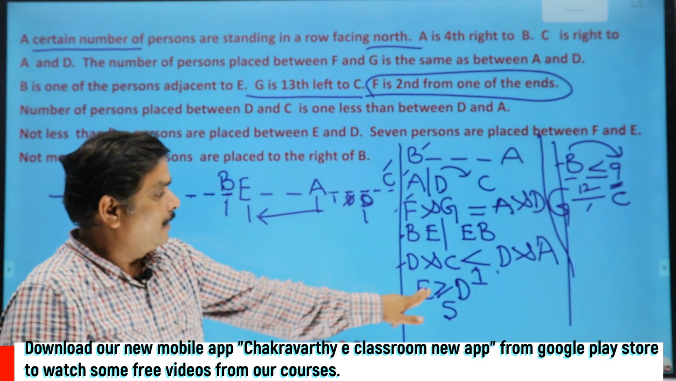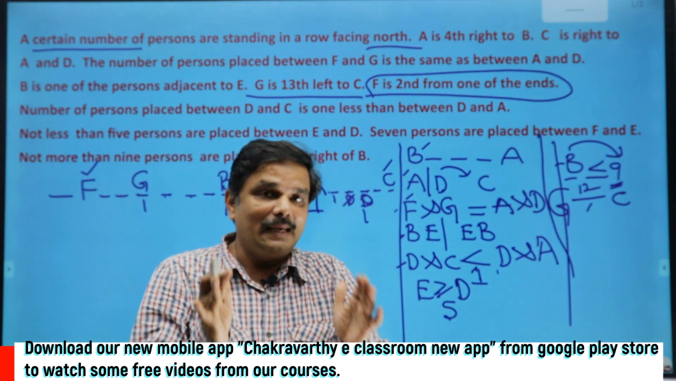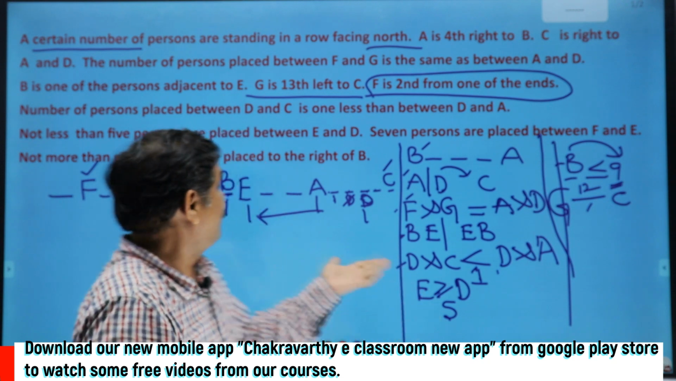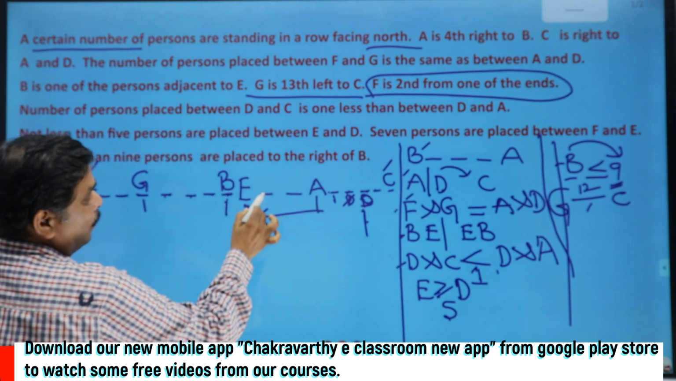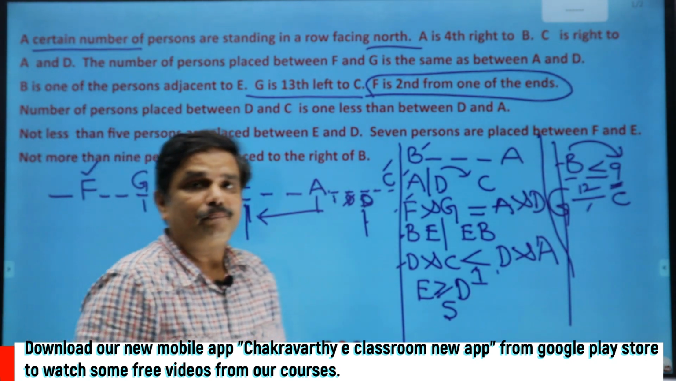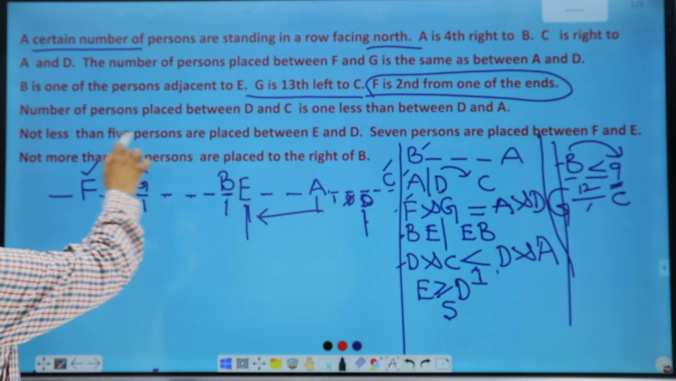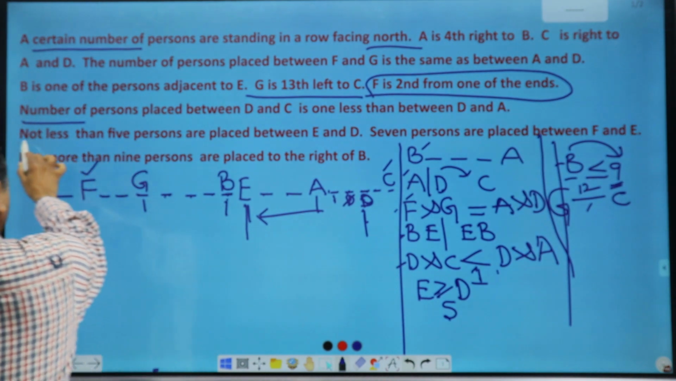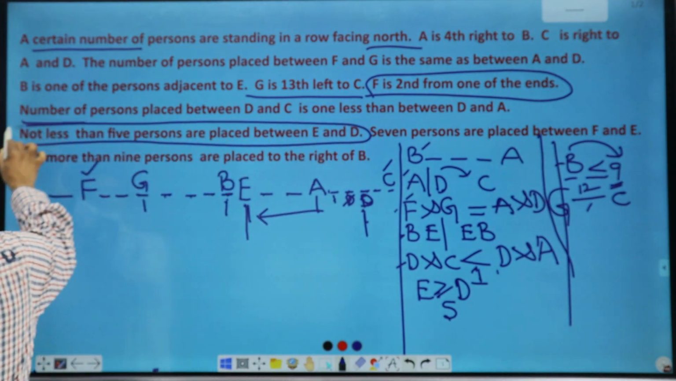What about this one? Between E and D, greater than or equal to 5. Between E and D, 5 or more than 5% should be there. So 5 or more than 5, just check it clearly. This is D, this is E, 1, 2, 3, 4, 5. Yes, 5 is accepted. They have given very clearly where is that information between D and C, number of persons between D and C, that is over. This one, not less than 5% are placed between E and D.